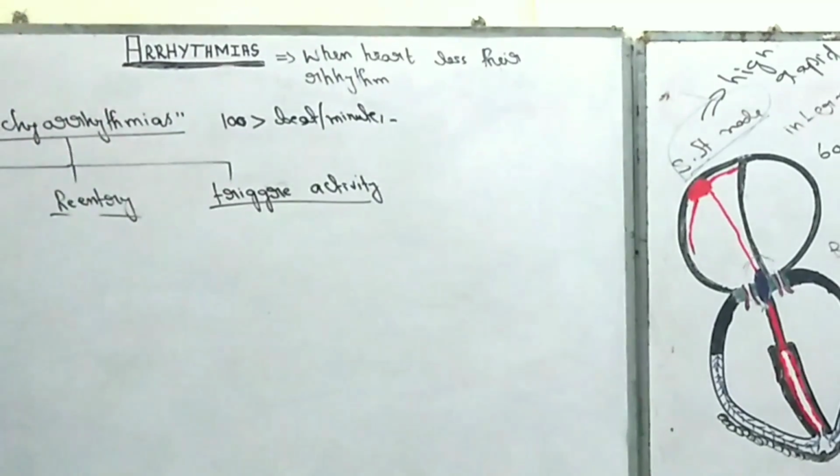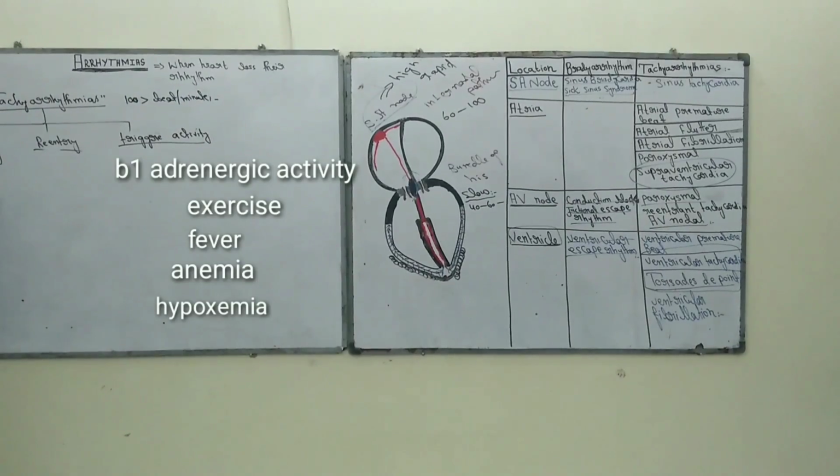So these are beta 1 adrenergic activity, right?